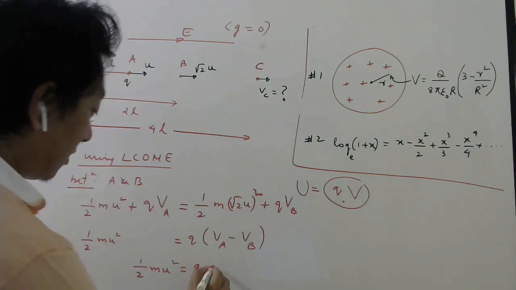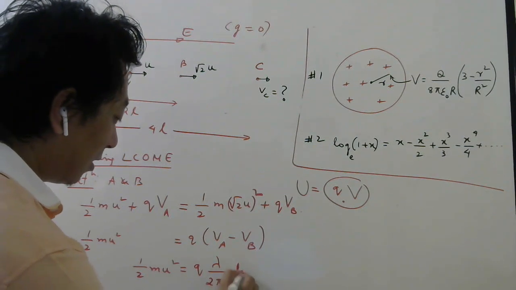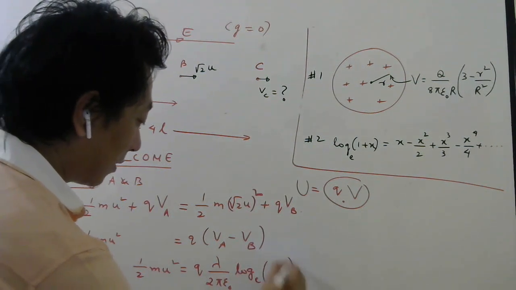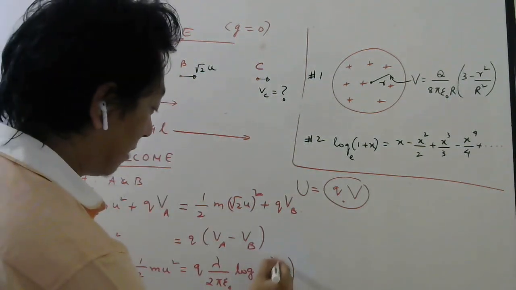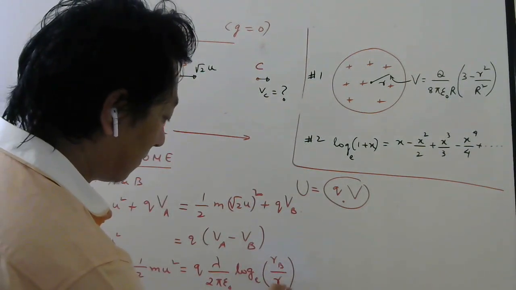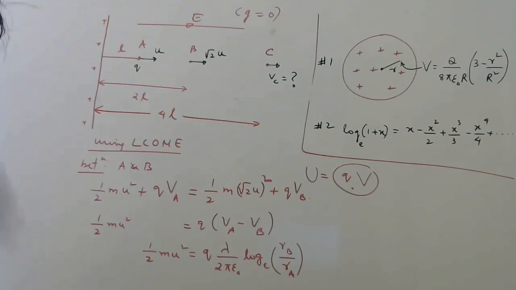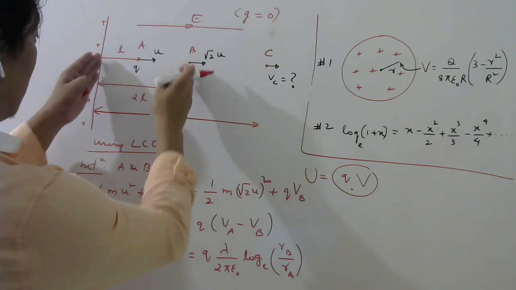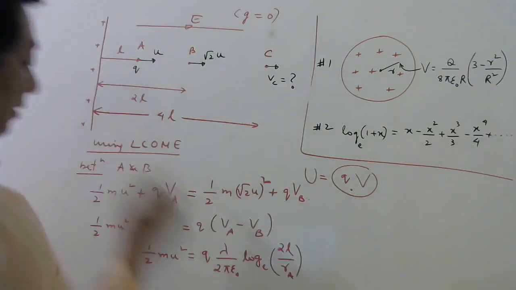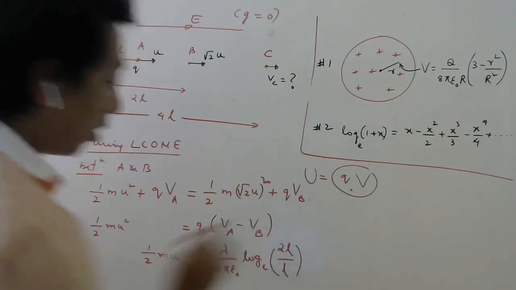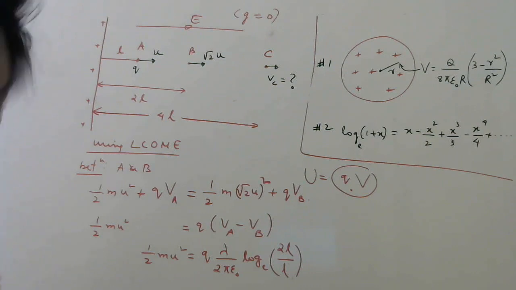And the formula for that I just told you: lambda by 2 pi epsilon naught, log base e of RB divided by RA. Remember, no? Right, students, this one I did just 1 minute back. So RB means this distance, which is 2L. So RB is 2L, RA is L. So this will be log 2. Correct now? So finally, let me mention it here.